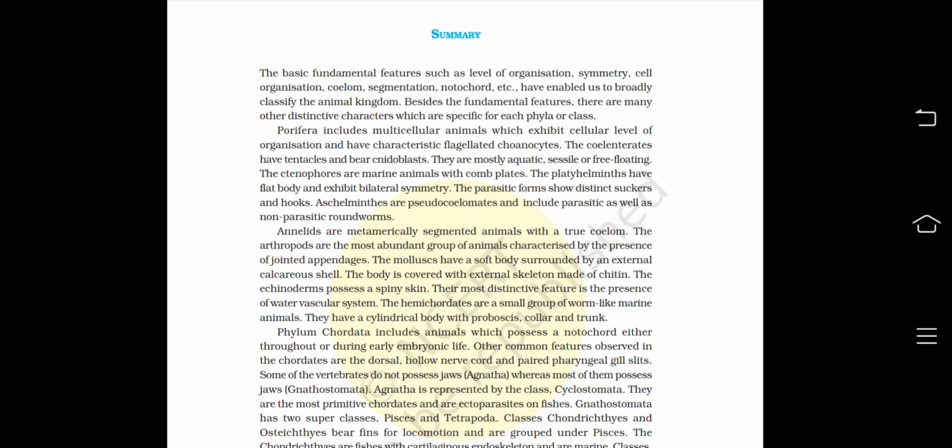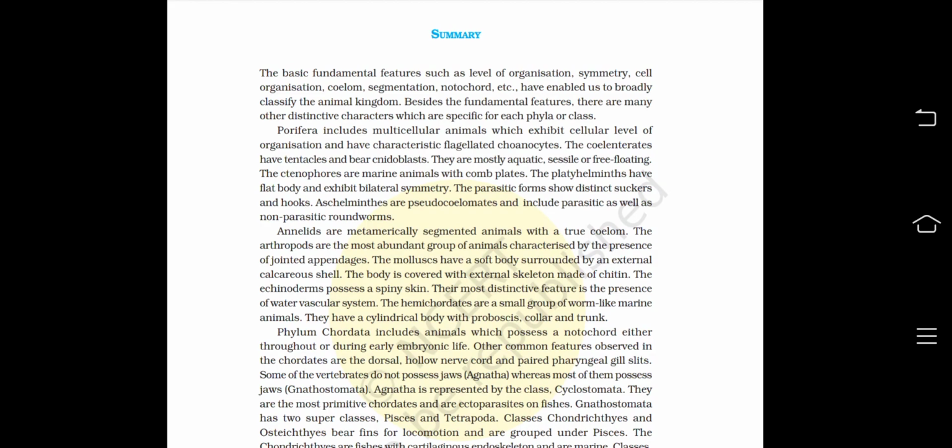The hemichordates are a small group of worm-like marine animals. They have a cylindrical body with proboscis, collar and trunk. Phylum Chordata includes animals which possess a notochord either throughout or during early embryonic life. Other common features observed in the chordates are the dorsal hollow nerve cord and paired pharyngeal gill slits.